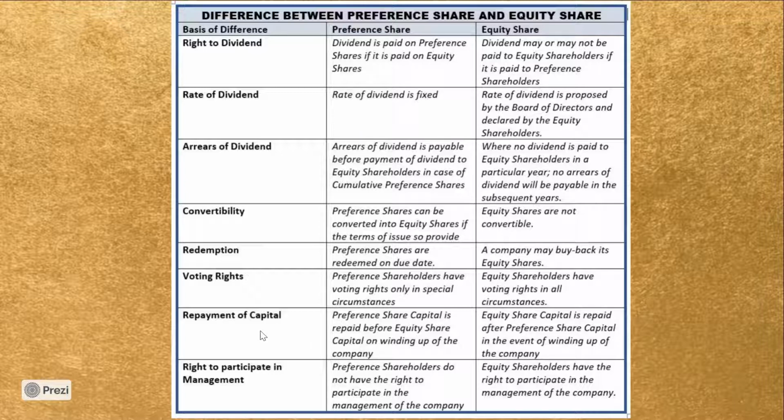The priority for repayment of capital: the preference share capital has to be repaid before the equity share capital at the time of winding up of the company. And on the basis of right to participate in management, preference shareholders do not have any right to participate in the management of the company, and equity shareholders have the right to participate in the management of the company.